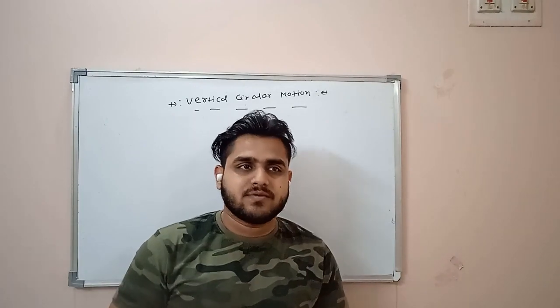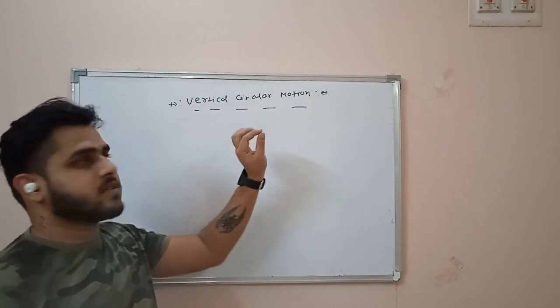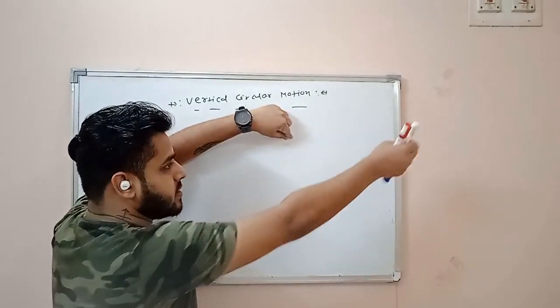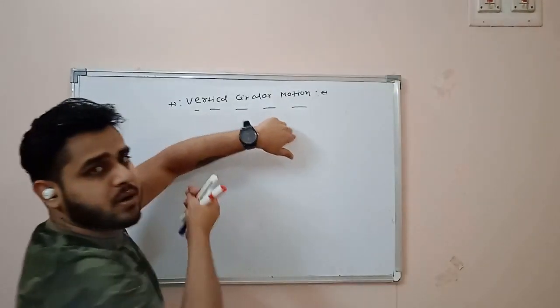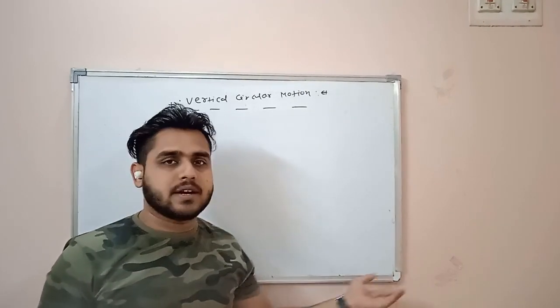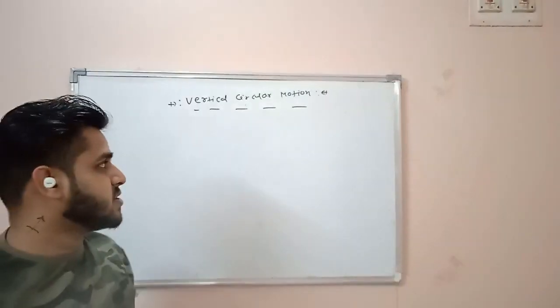Why so? Because in case of vertical circular motion, just assume this is a wall. On this wall, if you fix a nail and suspend a bob from it, and you provide some circular motion to this bob, then definitely the potential energy of that bob is going to change. And the kinetic energy also changes. So the involvement of two kinds of energy, kinetic energy and potential energy, will come into the picture.